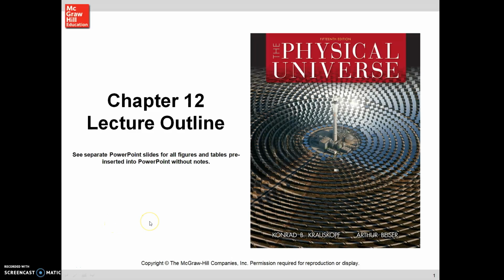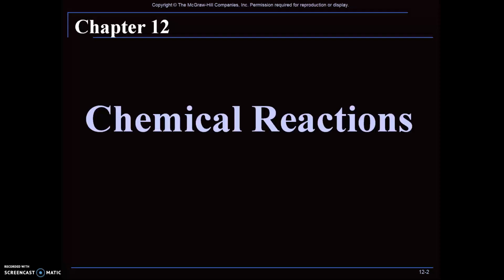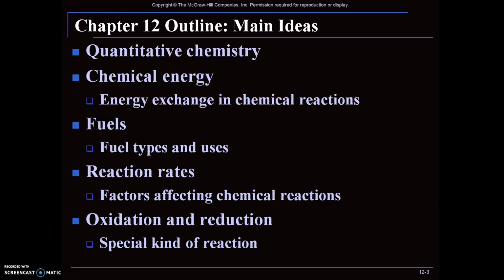Chapter 12, it's an outline. Chemical reactions. It outlines the quantitative chemistry, chemical energy, energy exchange in chemical reactions, fuels, and the different types of fuels and their uses, reaction rates, and the factors that affect these chemical reactions. And then finally we're going to conclude the chapter with the oxidation and reduction reaction, which is a special kind of reaction, the importance of it, and other details we are going to learn in this chapter.